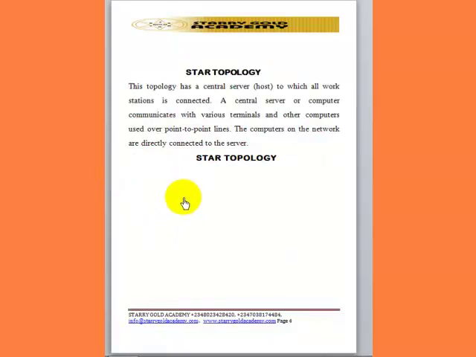The star topology is a topology that has a central server or host to which all workstations are connected. When we say workstations, workstations can as well be called terminals or nodes. So a central server or computer communicates with various terminals and other computers over point-to-point lines. So the computers on the network are directly connected to the server.